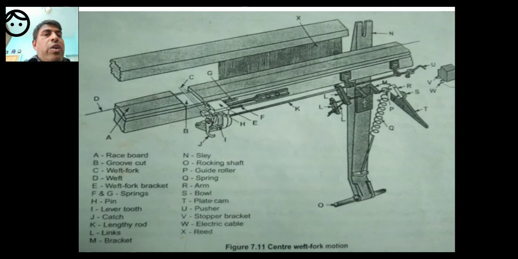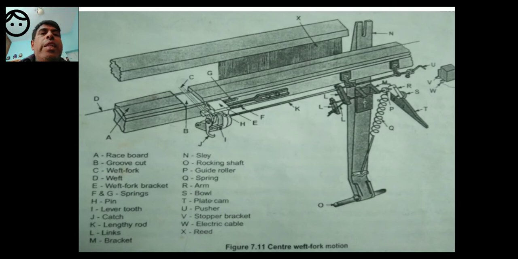J is the catch. K is the lengthy rod. So lever tooth and catch are the essential functionaries in the weft fork mechanism.